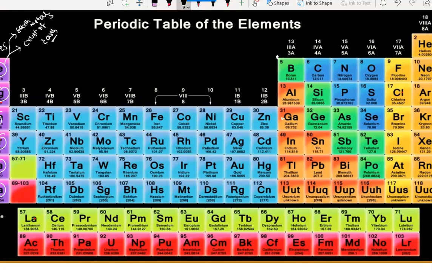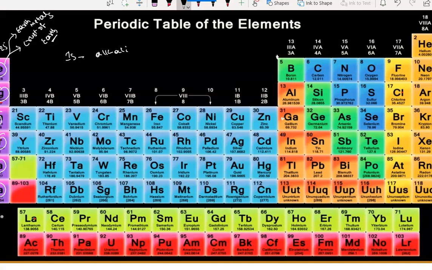Here, I will write it. The 1s group elements, that is hydrogen, lithium, sodium, potassium, rubidium, are called alkali metals.